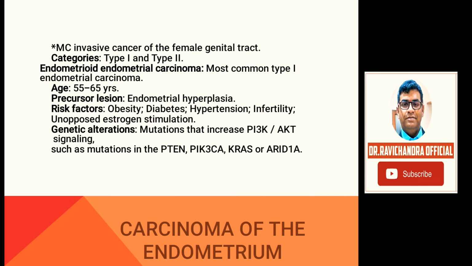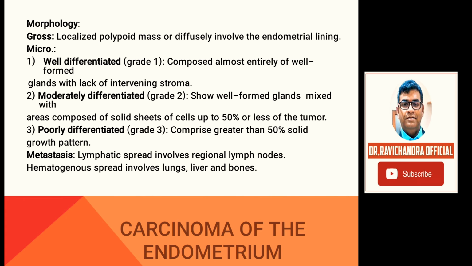Genetic alterations include mutations that increase the PI3K or AKT signaling pathway. Involved are PTEN, KRAS or ARID1A. Morphology wise, on gross, there will be a localized polypoidal mass or diffuse involvement of the endometrial lining. It can be well differentiated, moderately differentiated or poorly differentiated.